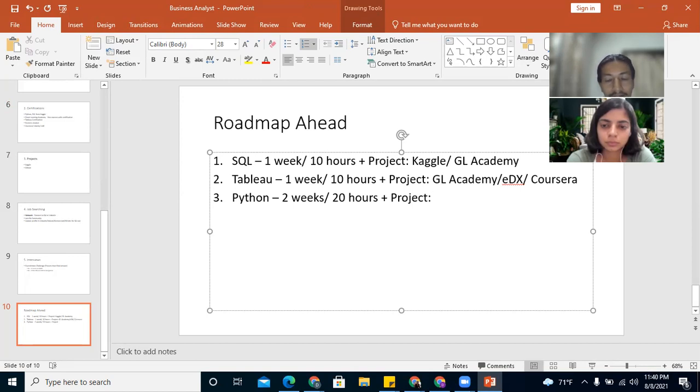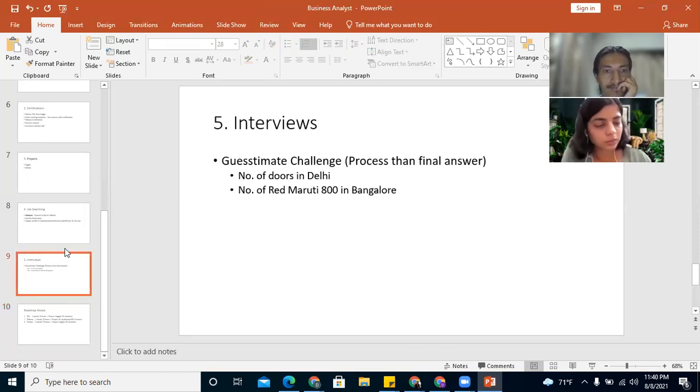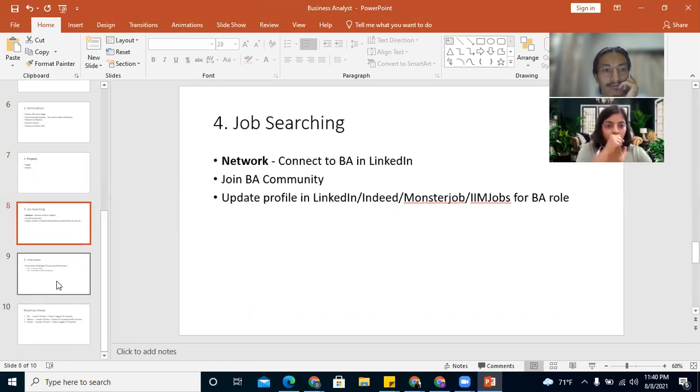Python also I would recommend Kaggle and GL Academy. And then you're good to go. So one month of investment and you're good to start applying for business analyst role. And then comes the interview.